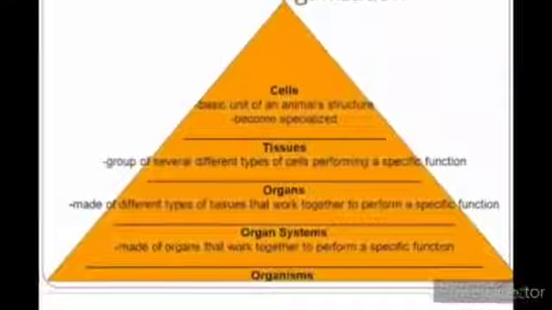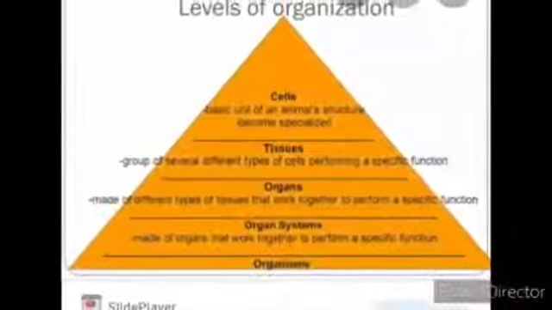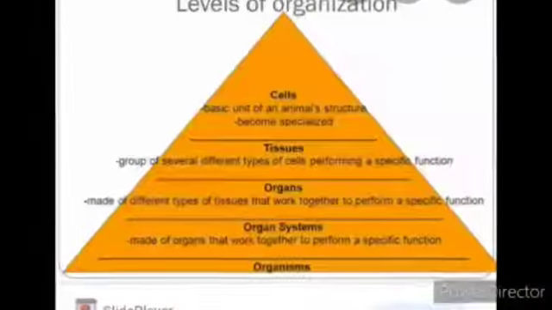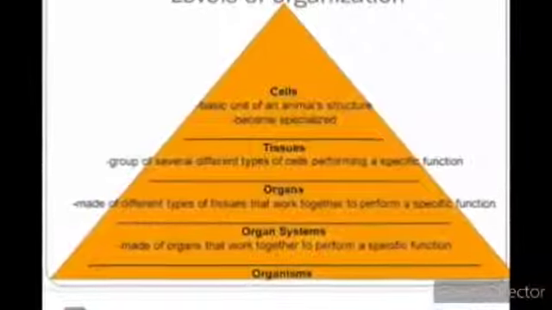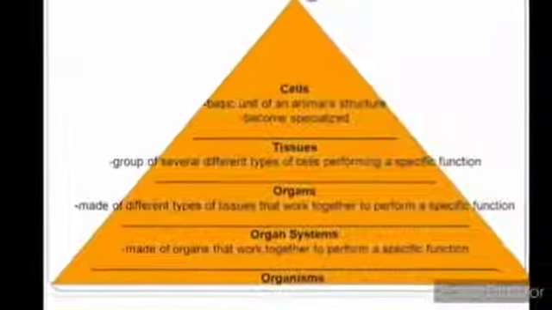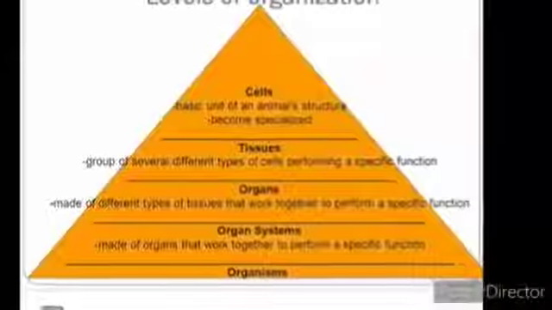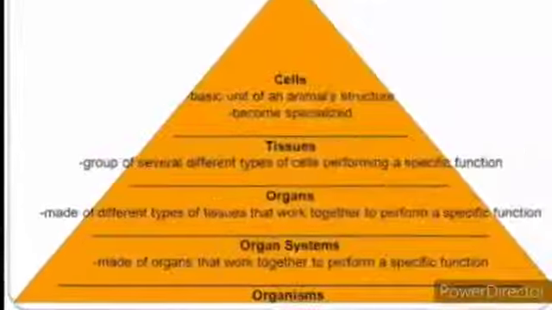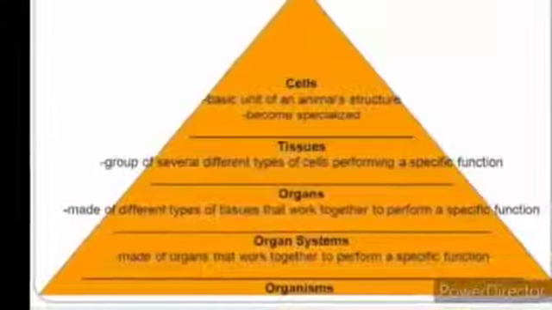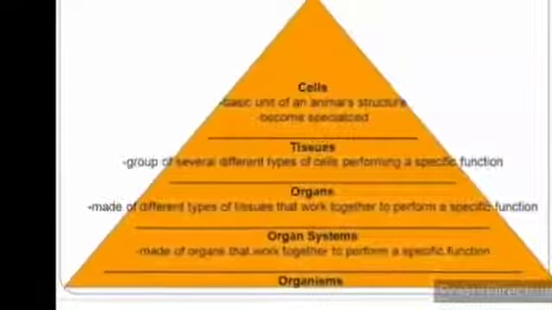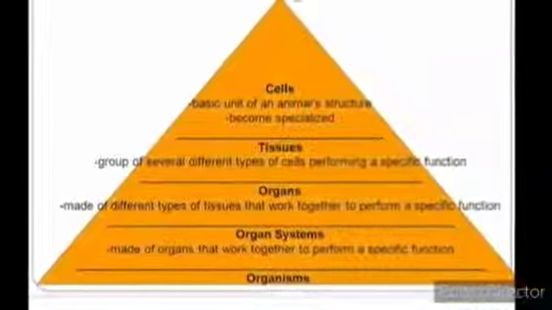For example, connective tissue. Connective tissue in the human body transports blood. On the other hand, epithelial tissue is the tissue present in the skin, which forms the skin. When different tissues, such as connective tissue and epithelial tissue, combine, they form organs.